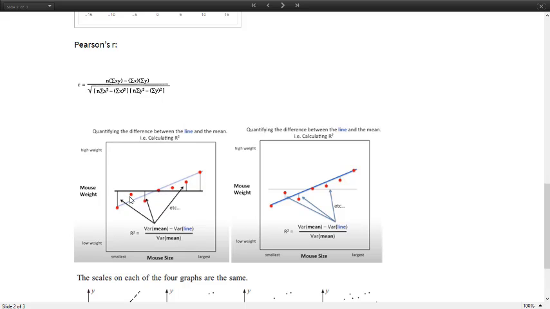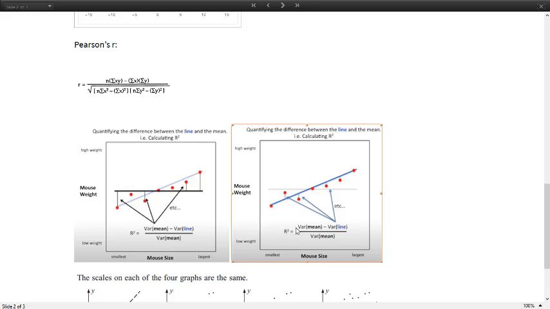Pearson's R considers the variance about the mean, which is this black line, the mean of our data points about y, and then it looks at your fitted line, this blue line, which is the line you predict to be the model. It takes the variance of that, subtracts them, and normalizes by dividing by the variance about the mean.